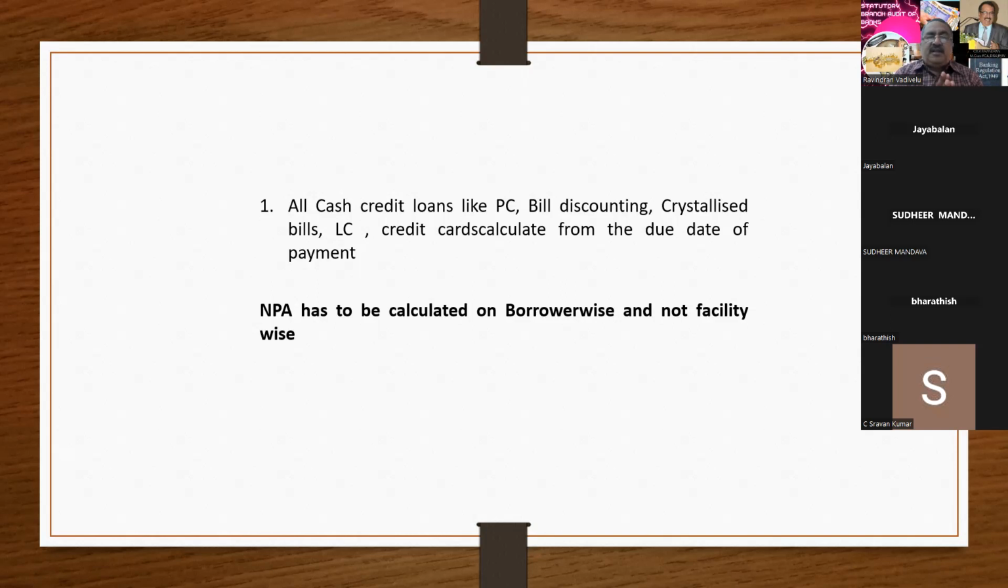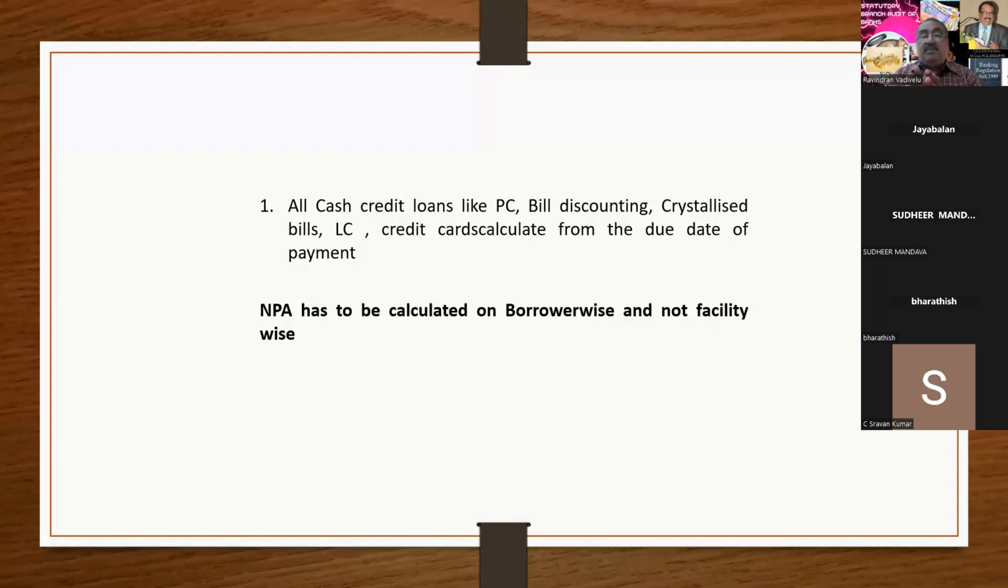Here I want to tell another two to three important points. A partnership firm has become NPA; this doubt you will get. Partners' loan will not become NPA. If a partner has become NPA, the partnership firm will not become NPA. If the borrower's loan has become NPA, the guarantor's loan will not become NPA. If the guarantor has become NPA, the borrower will not become NPA. This point you have to remember.